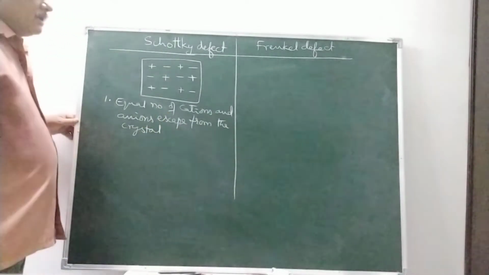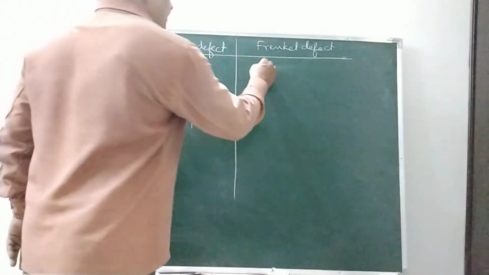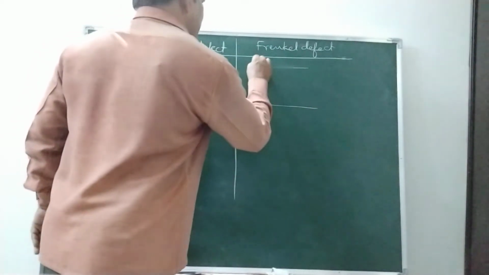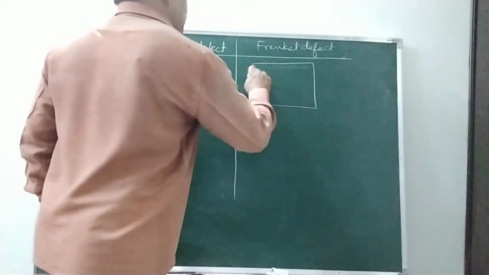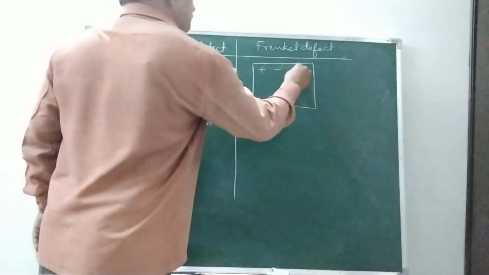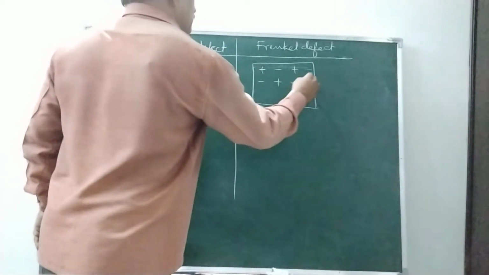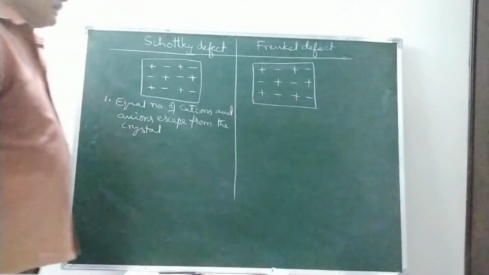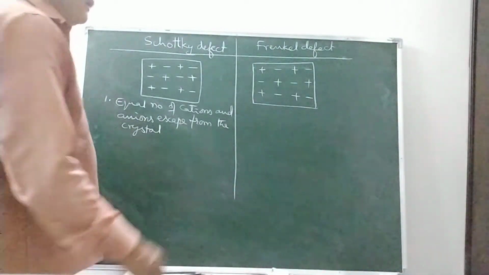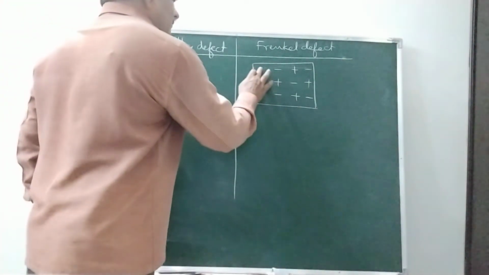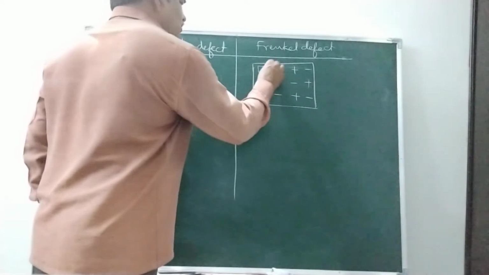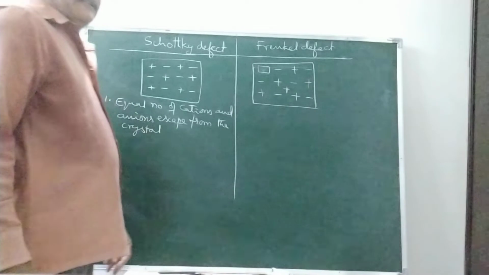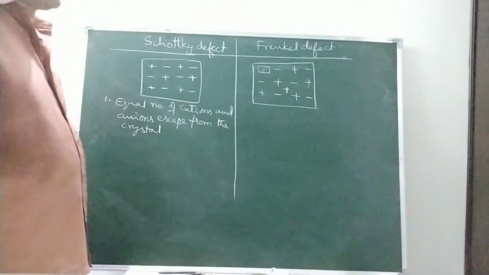Okay. If we take a Frenkel defect, say ions are arranged like this. If cations miss from the lattice point and enter into interstitial space, then it is called a Frenkel defect.